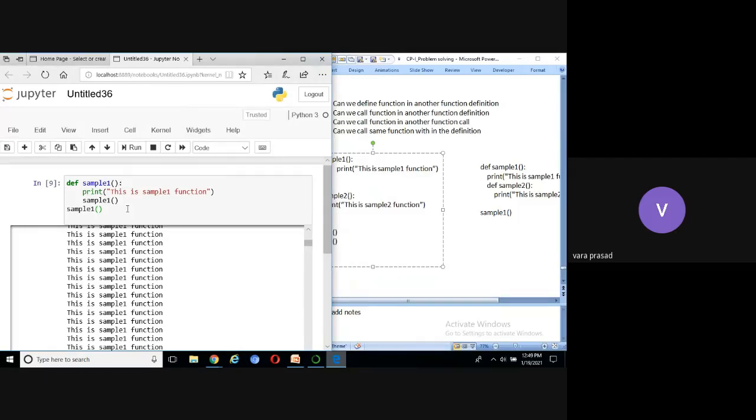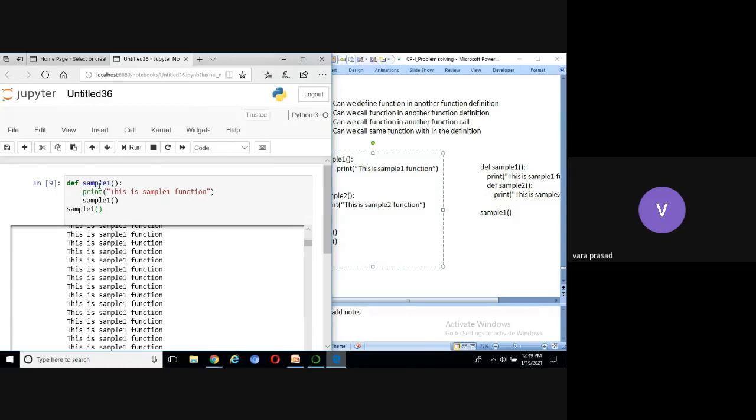Here, one important point: recursion. Recursion means the function calling itself is called recursion. Recursive function: a function calling itself is called a recursive function. Now, in this context, sample 1 is a recursive function. This function calls the same function within the definition. The function calling itself is called a recursive function.